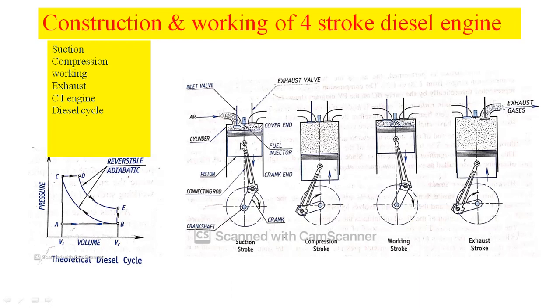Because of the pressure difference, only clean air through the filter will be drawn into the engine cylinder. Just please recall that in a petrol engine, during the suction stroke, a petrol and air mixture will be drawn into the engine cylinder. But in this diesel engine, during the suction stroke, only air through the air filter will be drawn into the engine cylinder. That has been shown in this diagram. A to B is the increase in volume of the engine cylinder, so during this stroke the air is drawn into the engine cylinder. During this stroke, the crankshaft completes half a rotation.